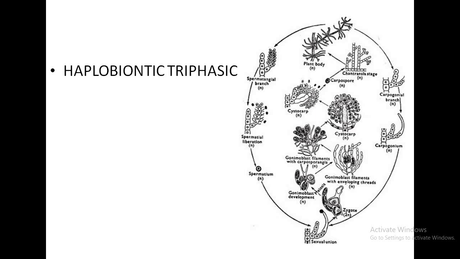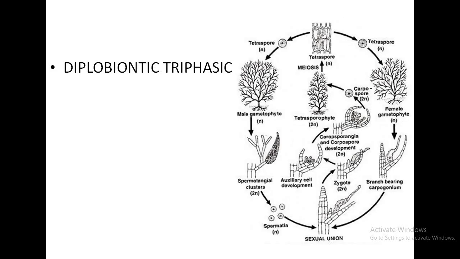When we see the life cycle of Batrachospermum, it has 3 stages. In these 3 stages, 2 stages, the gametophyte stage and carposporophyte stage, are haploid while the zygote is diploid. So this type of life cycle is called haplobiontic triphasic, because out of 3 stages, 2 stages are haploid.